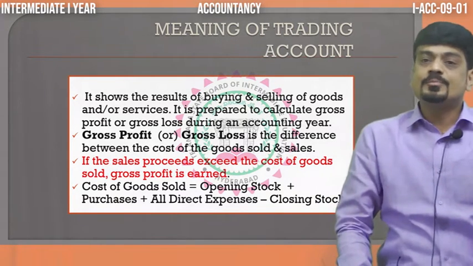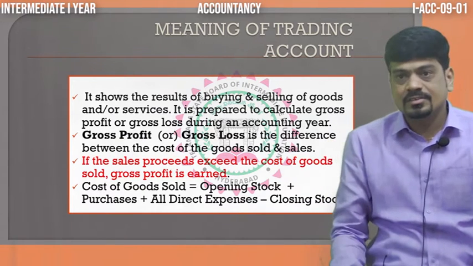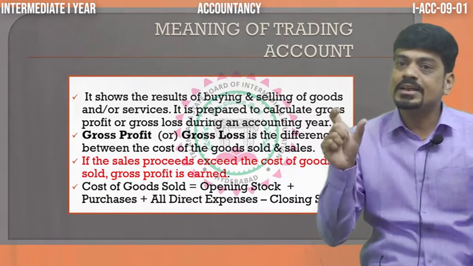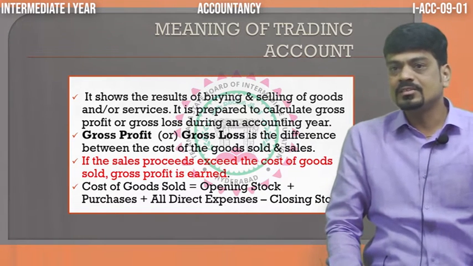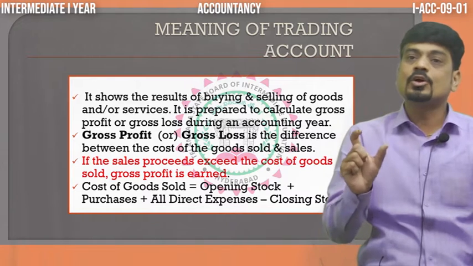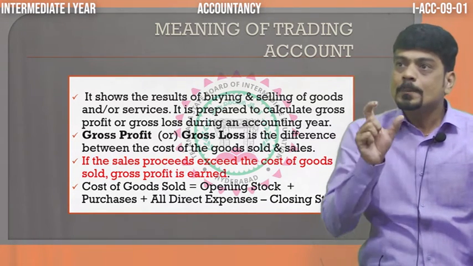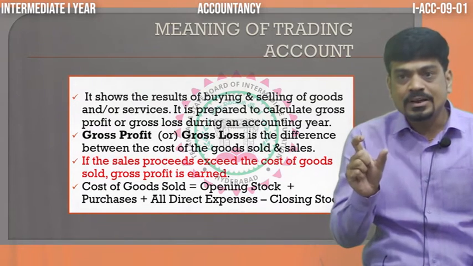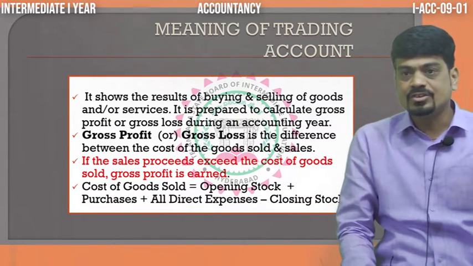Net purchases means purchases minus purchase returns. While learning journal entries, we studied that purchase returns are also called return outwards. So, purchases minus purchase returns or return outwards will give you net purchases.